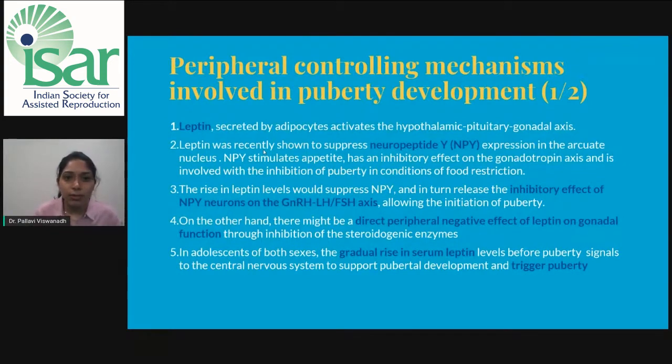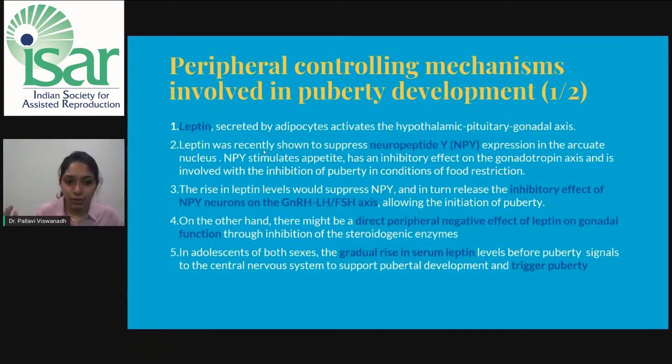Now let us talk about the peripheral controlling mechanisms. Leptin, the first hormone, that is leptin, secreted by adipocytes, activates the hypothalamo-pituitary gonadal axis. Leptin was recently shown to suppress NPY, that is neuropeptide Y expression in the arcuate nucleus. This NPY stimulates appetite and has an inhibitory effect on the gonadotropin axis and is involved with the inhibition of puberty in conditions of food restriction.